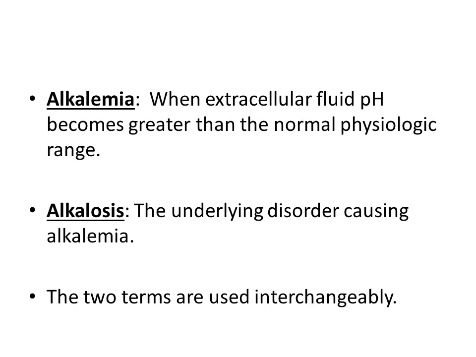Alkalemia can be defined as extracellular fluid pH greater than the normal physiologic range. So whenever pH of blood becomes greater than 7.45, we say that alkalemia has occurred, and any pathology or disorder that leads to alkalemia is termed as alkalosis. And again, like acidemia and acidosis, these two terms are used interchangeably.